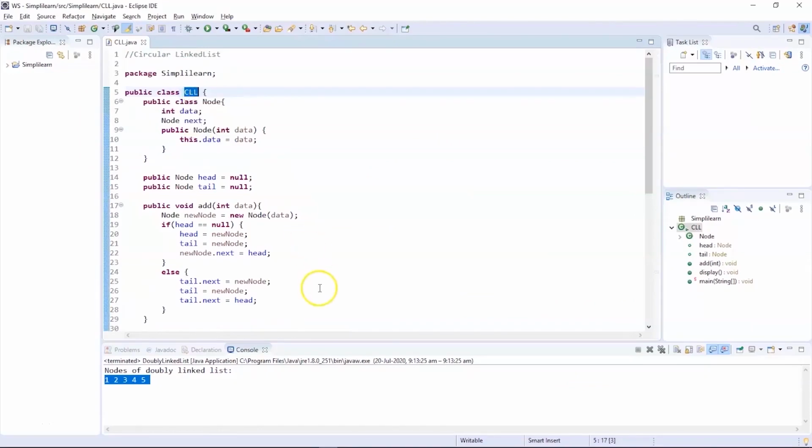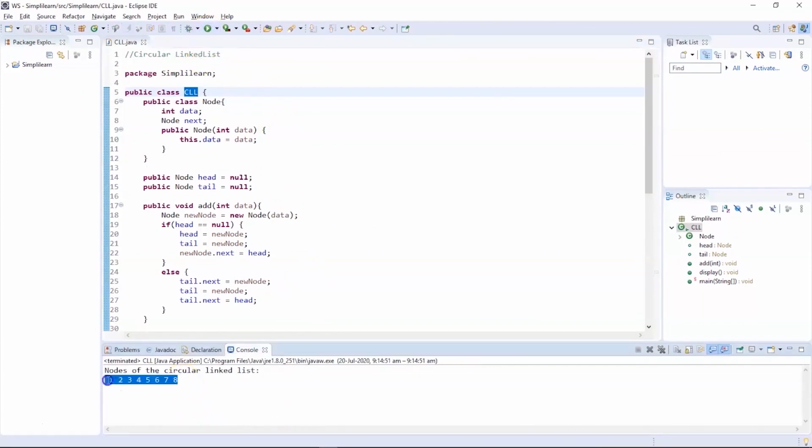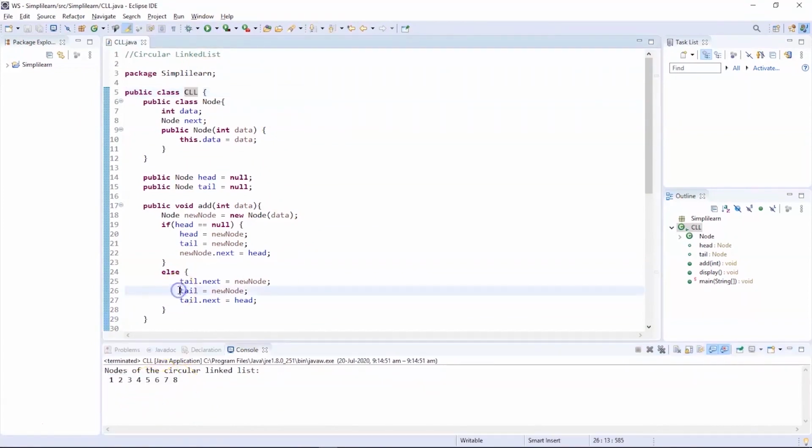You can see the program on my screen is an example for circular linked list. Now let's try to execute this and see the output. You can see we have successfully included 1, 2, 3, 4, 5, 6, 7 and 8 into our circular linked list, and they are printed on the screen. So this is how the circular linked list works.